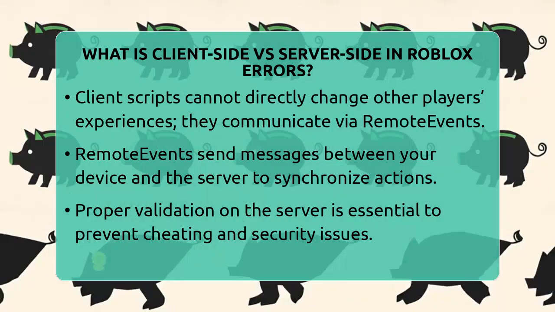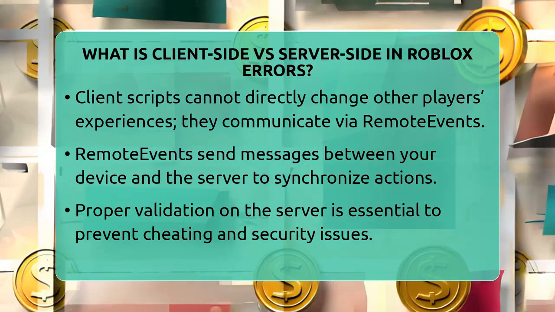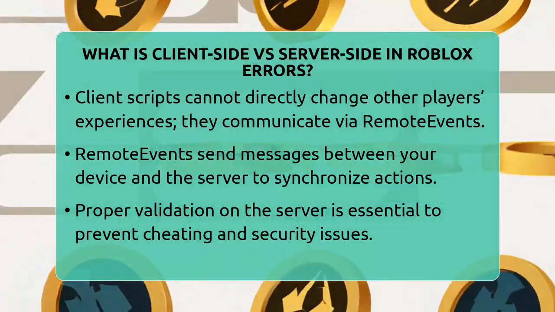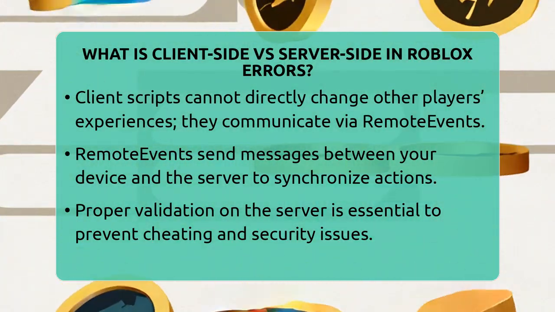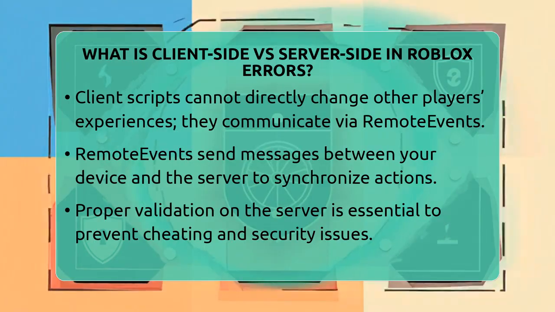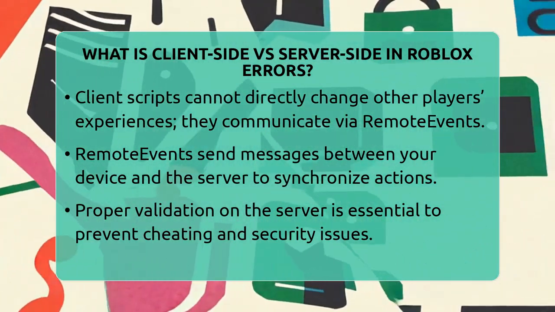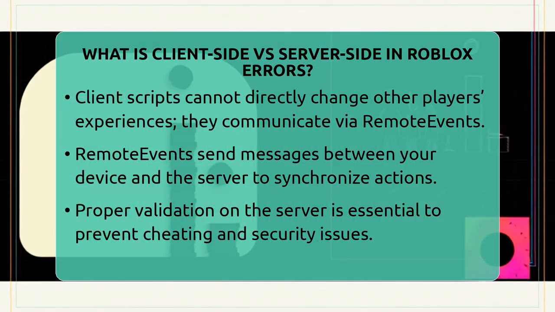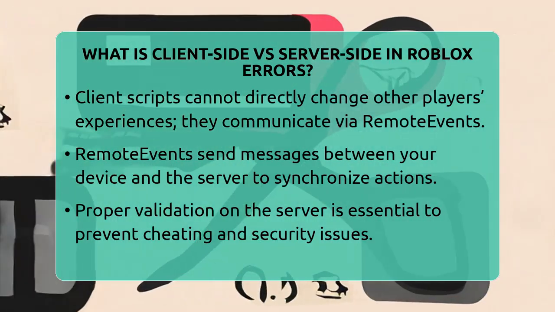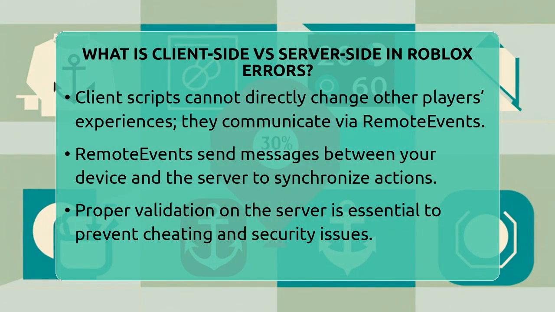One common confusion is that client-side scripts can't directly change what other players see or do. They only control what's happening on your own device. To keep everything synchronized, Roblox uses something called RemoteEvents. These are like messages sent between your device and the server. For example, when you press a button, your local script might send a remote event to the server, asking it to do something like give you a new item. The server then processes this request and updates the game for everyone. But if the server doesn't validate these requests properly, it can lead to errors or even cheating.